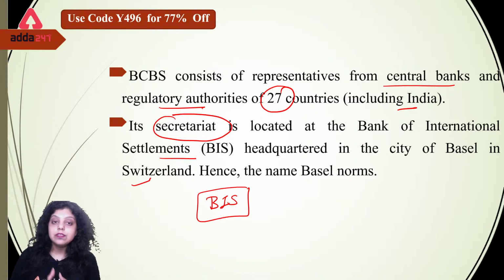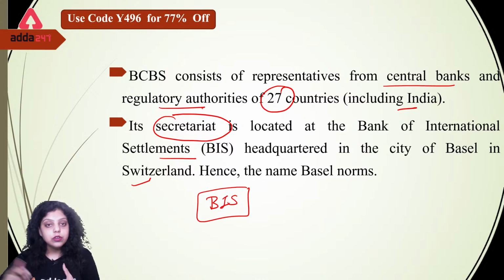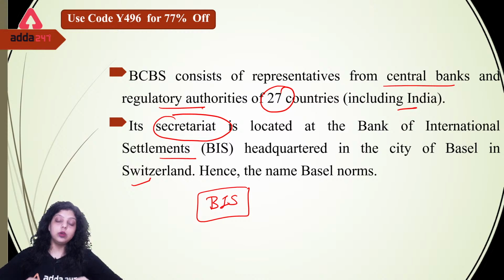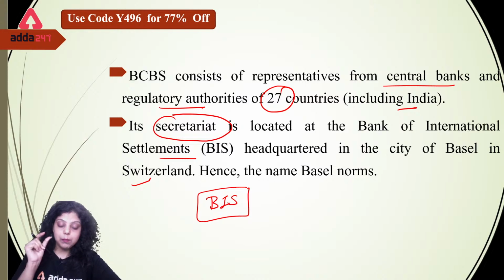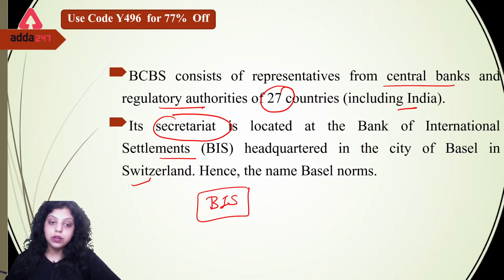BIS is the oldest international financial institution, which was established in the year 1930. World Bank, ADB, IMF, NDB, all the other financial institutions were introduced after BIS. So BIS is the oldest international financial institution, which helps the central banks of different nations in their monetary and financial issues. Okay, so BIS acts as a bank for the central banks of different nations. Do remember this line: BIS acts as a bank for the central banks of different nations, and its headquarters is in Basel, Switzerland.